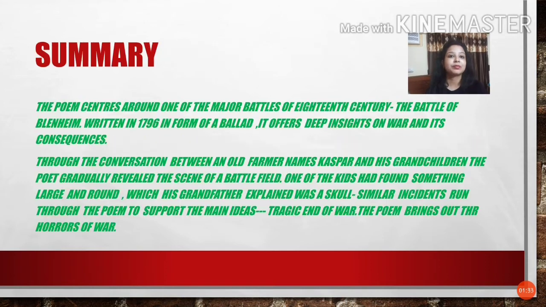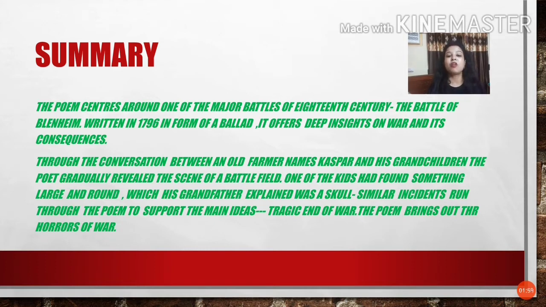Now let's move on to the summary of the poem. That is, we will study in detail what the poem tells us about. The poem centers around one of the major battles of the 18th century, the Battle of Blenheim. It was written in 1796 in the form of a ballad.